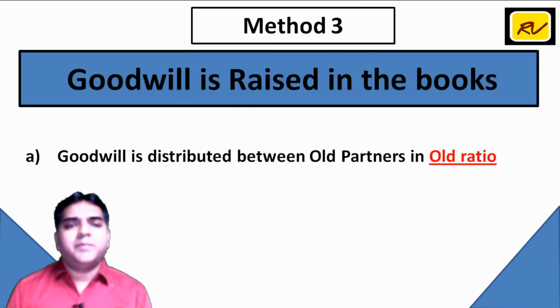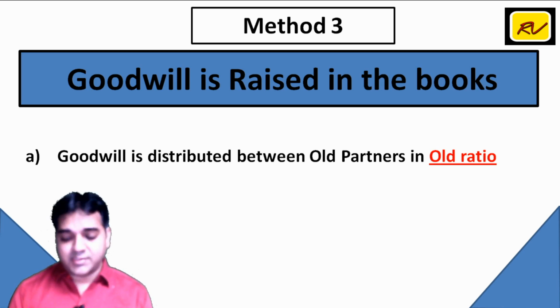Now, under the third method, when goodwill is raised in the books, as the name indicates, goodwill is raised, which means the new partner does not bring his share of goodwill in cash. It is artificially raised or brought in the books of accounts. So accordingly, the first entry that we used to pass, cash to goodwill, वो नहीं आएगा because cash does not come in the business.